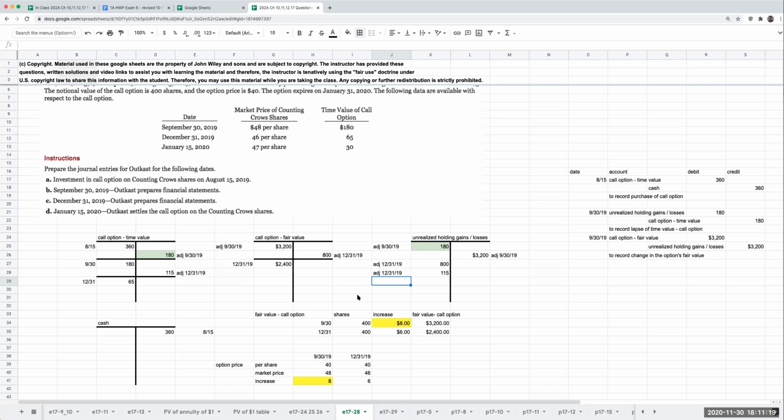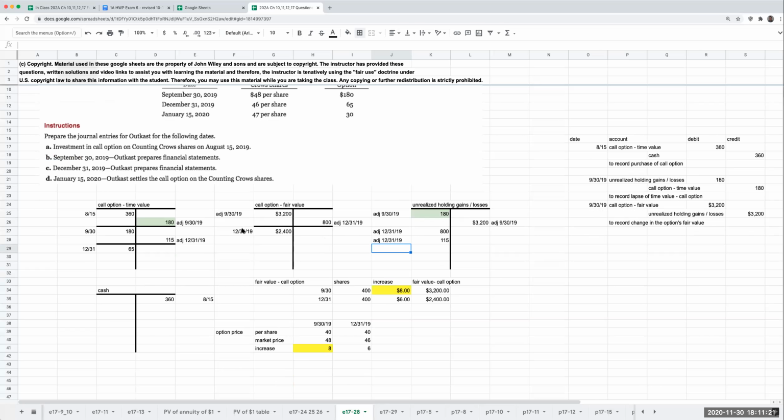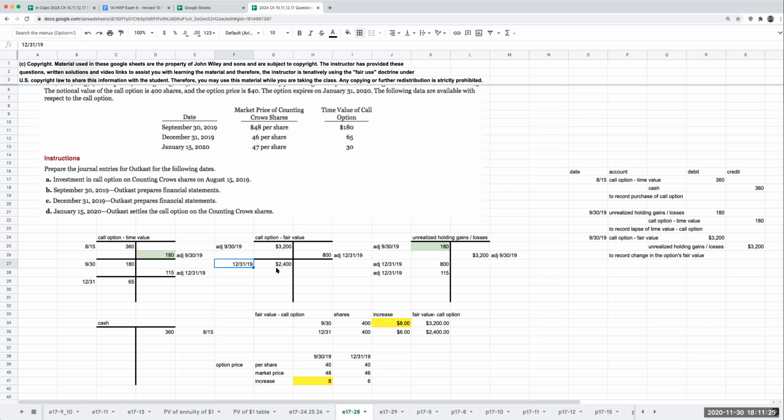Let's look at this one more time. On December 31st, the value per share has gone from 48 to 46. Now the value of this call option is no longer 3,200. It's now 2,400. So what I need to say is, okay, what do I need to do to adjust?